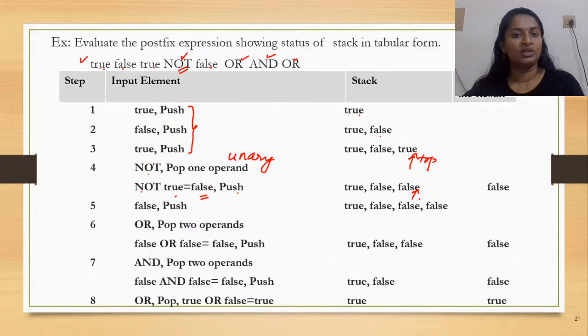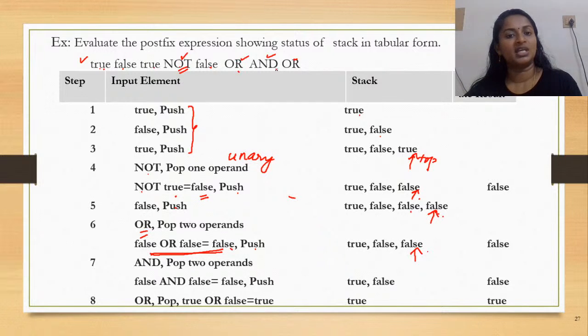Now after that you encounter an operand, it is pushed to the stack and your top points to the second false in your stack. After that you encounter OR. When you are encountering OR, what is to be done? Popping. OR is a binary operator. How many values would be popped? Two values. And hence after the evaluation of the expression you get the result to be false. This is again an operand which is pushed to the stack. Okay. So this is where your top would be pointing to.